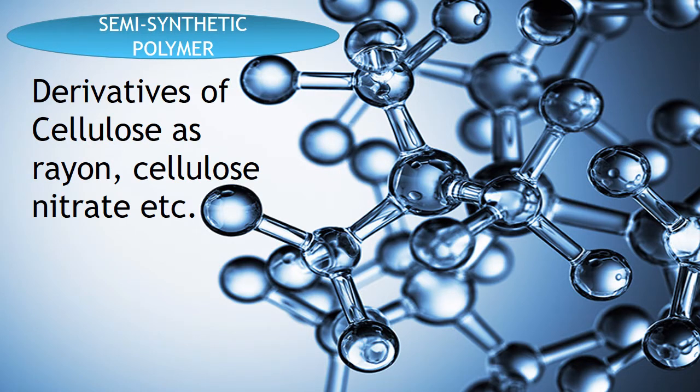Semi-synthetic polymers means that a natural polymer, by simple chemical treatment, gives rise to a semi-synthetic polymer. That is, they are mostly derived from naturally occurring polymers by chemical modifications. The best examples are vulcanized rubber, cellulose nitrate and so on. Even rayon is also an example of a semi-synthetic polymer.